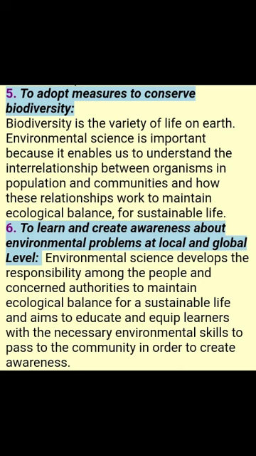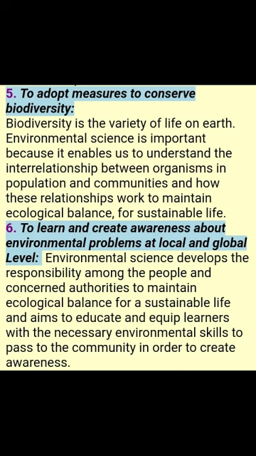Environmental science helps us to understand what the losses are which pose a threat to our biodiversity, as well as what the conservation measures are by which we can conserve our biodiversity and maintain the ecological balance for our sustainable life.